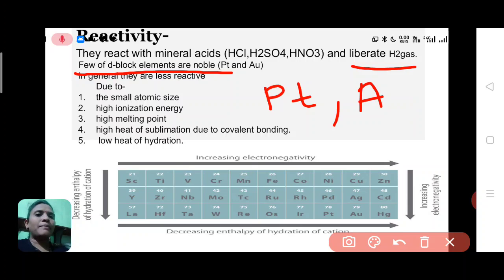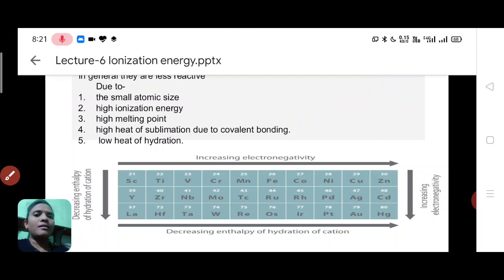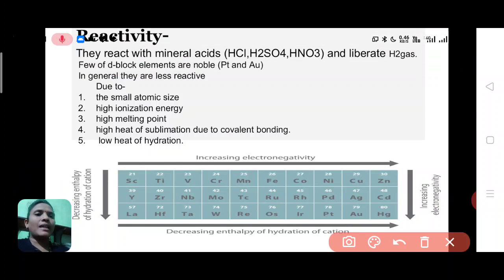Noble element means they are inert. They are inert means they cannot react with any other acids or bases or any other compounds. So platinum and gold are noble elements because they cannot react with any other substance. Platinum and gold have completely filled d orbitals, so they cannot accept electrons or donate any electron.